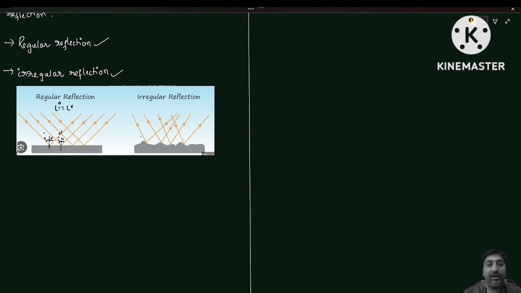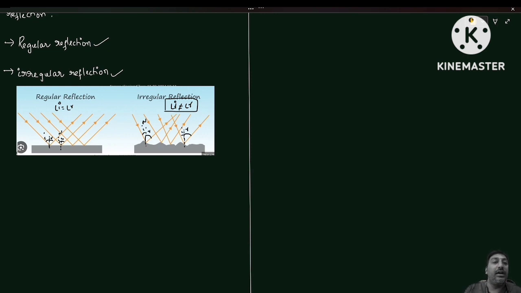But what is happening in case of irregular reflection? Here it is a normal, here it is a normal. Angle of incidence will be something, angle of reflection will be something else. Here you can see the last one: angle of incidence is only this much, whereas angle of reflection is only this much. So the main difference is that in case of irregular reflection, the angle of incidence is not equal to the angle of reflection.